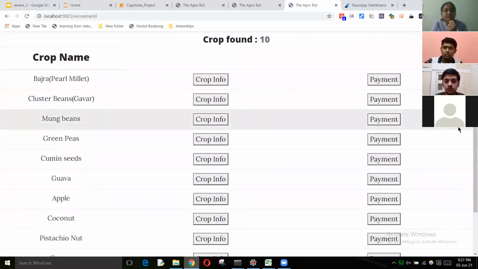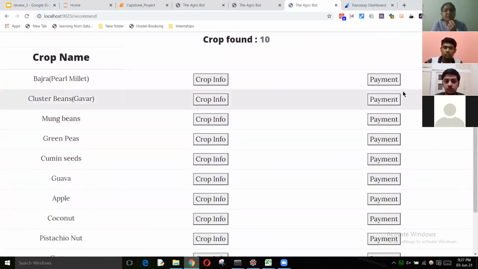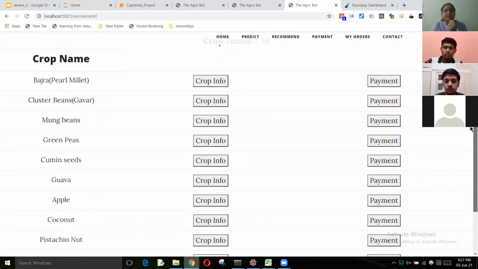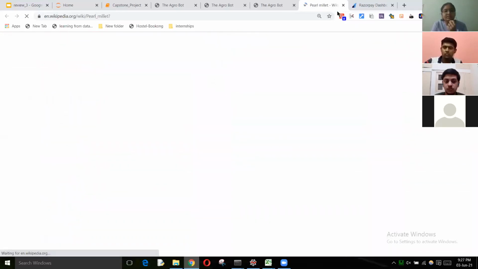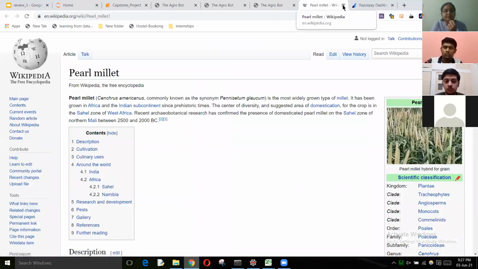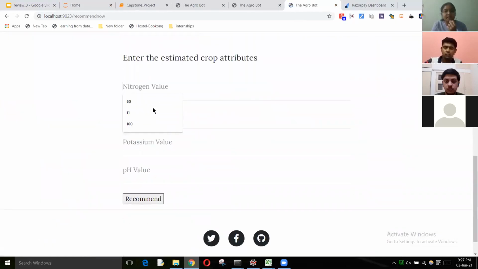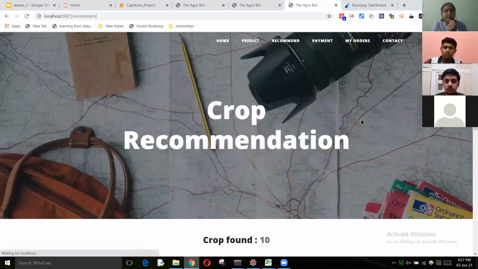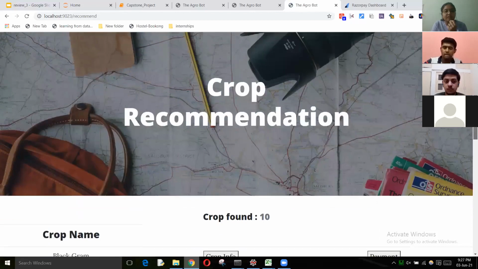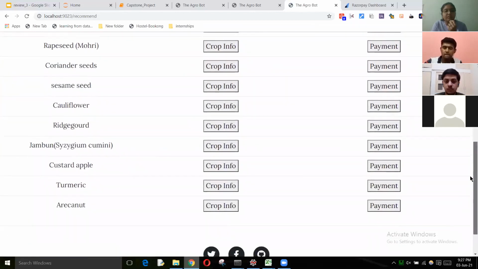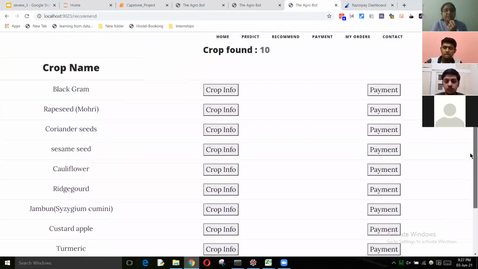These are the crops recommended by the city name only. This is the crop info page. And now these are the crops recommended by soil conditions.